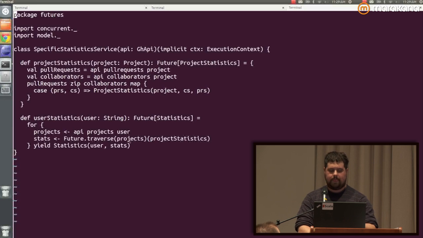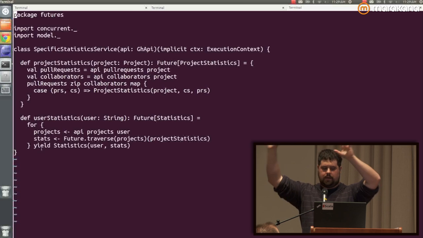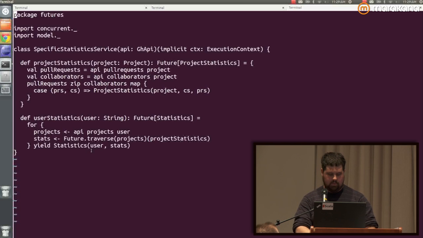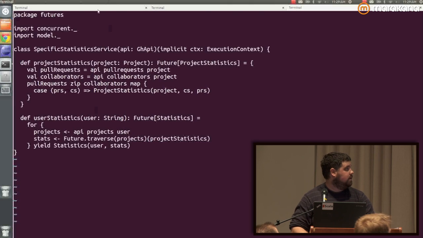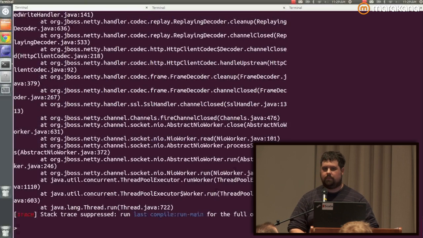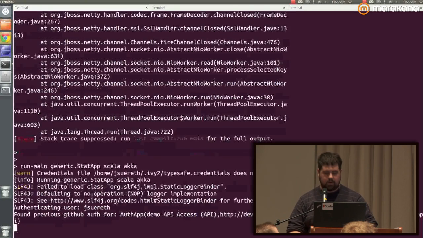Traversal. For every project, we make an asynchronous call, and we get back a future sequence of statistics for every project of the user, and we return back the statistics for that user and his set of projects. And then we print them out. And I'm going to run it, but since the internet's been awesome here, it might blow up and do something weird. It's accessing GitHub as my user. We're going to compare Scala and Akka, which is a fun one.